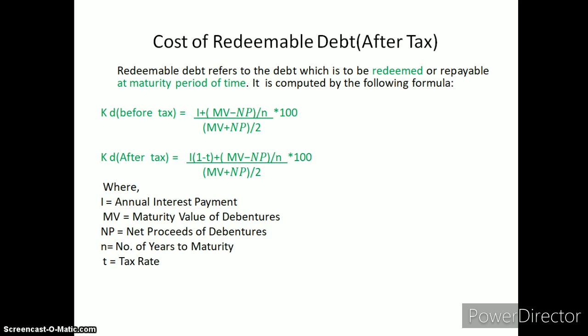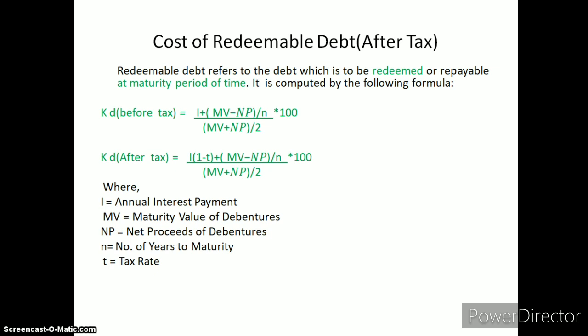Now I am going to discuss cost of redeemable debt. If debentures are redeemed after a certain duration, the cost of debt can be calculated with the help of the following formula. Interest plus the difference between maturity value and net proceeds divided by number of years to maturity, and the whole divided by the average of maturity value and net proceeds.